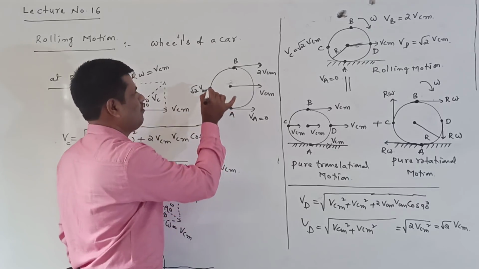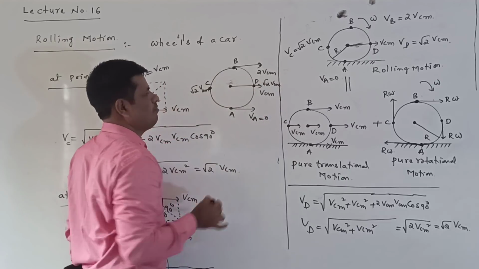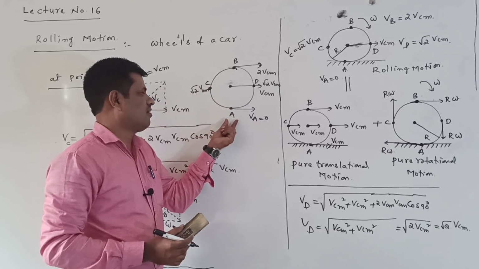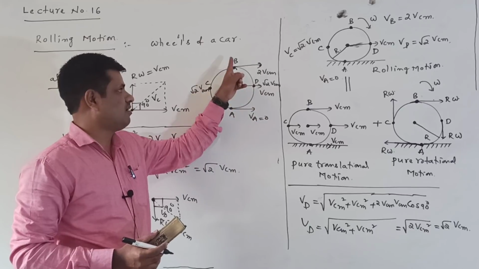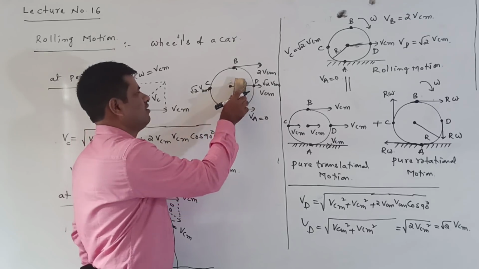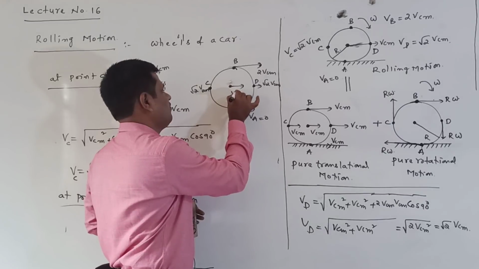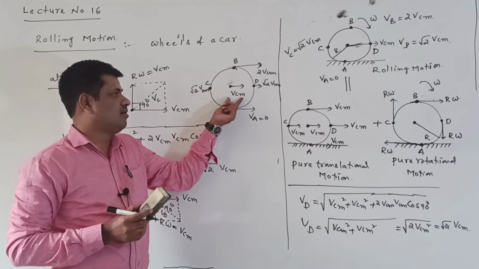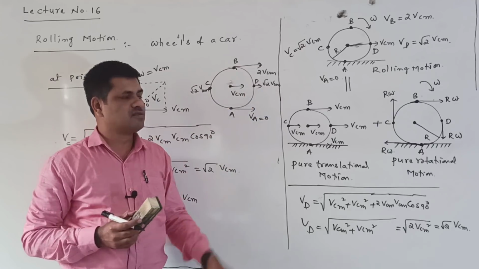This is at point C, and at point D we are getting root 2 VCM. At C and D the velocities are the same. But when going from A to B in the upward direction, the velocity is gradually increasing. Here the velocity is 0, here it is VCM, and here it is 2 VCM. At point C it is root 2 VCM, and at point D also root 2 VCM. But at the center it is VCM. So at the point of contact it is 0, at the middle VCM, at the top 2 VCM, and at points C and D root 2 VCM.